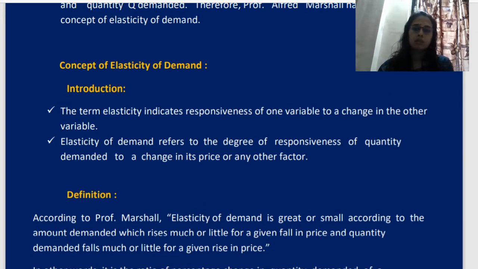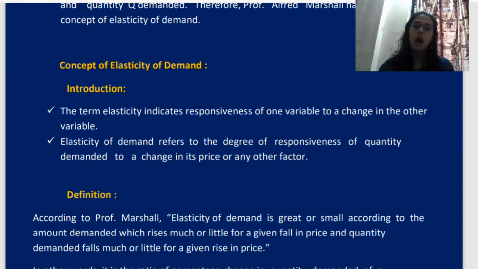See, elasticity, we all know elastic: when we stretch it and let go, it comes back to normal, like rubber. But if you stretch a thread, it will not happen. So thread is inelastic, but rubber is elastic, it is stretchable. Sometimes we use the word elastic. Elastic means response and inelastic means we are not responding.